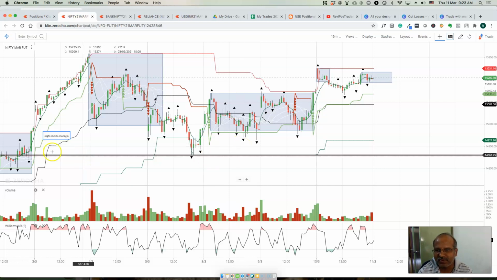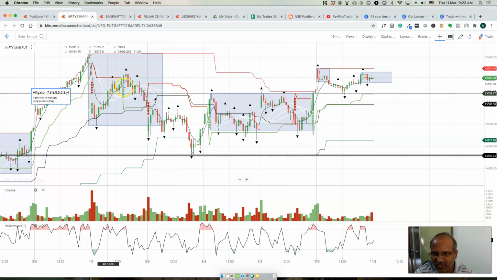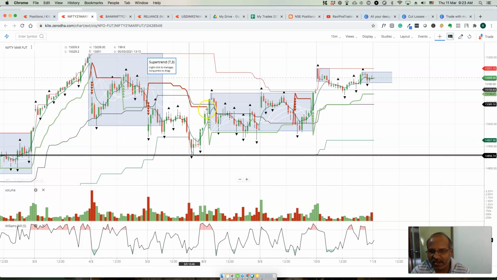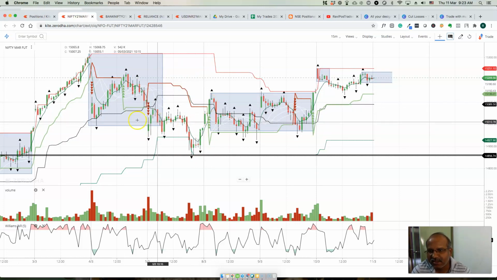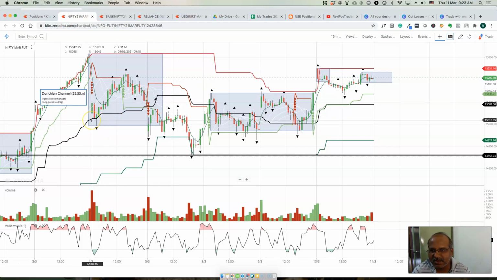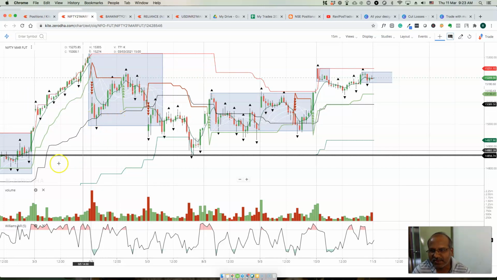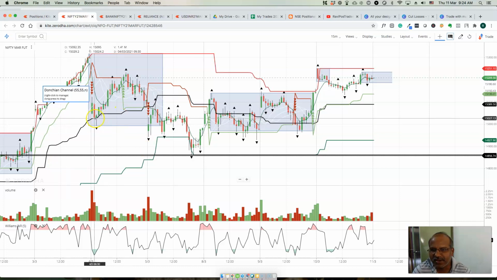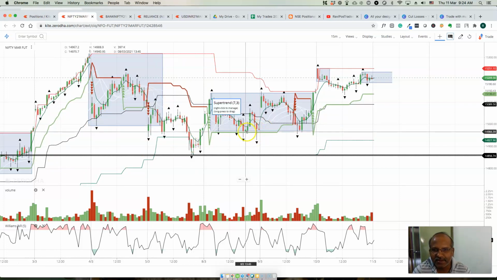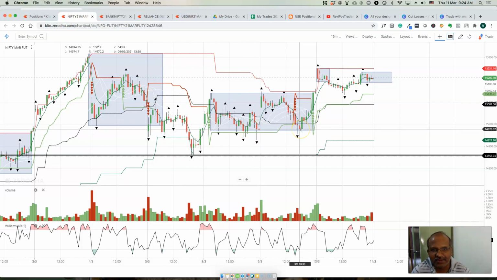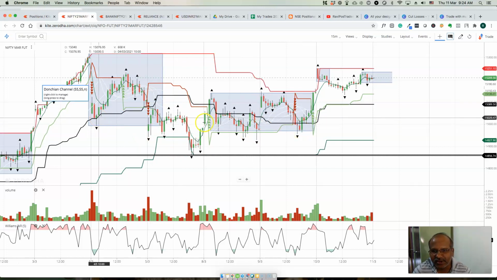Whenever Nifty is above this level, we see that it is a positive trend, and whenever we get dips, we buy. So we got opportunities, we are looking for dips, right? This is one dip, this is another dip, another dip, and another dip here. We got 4 dips, right?